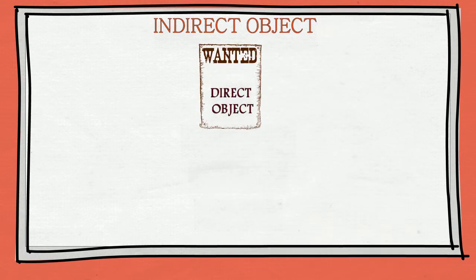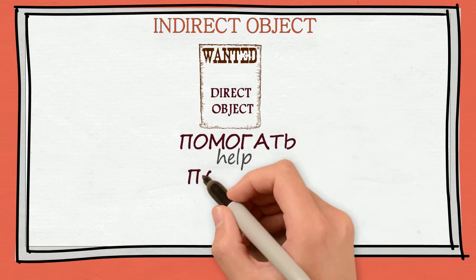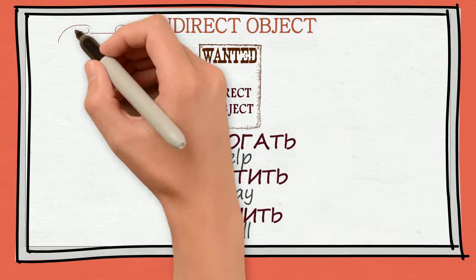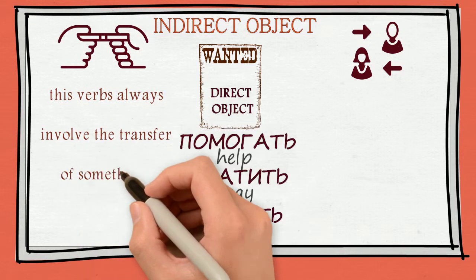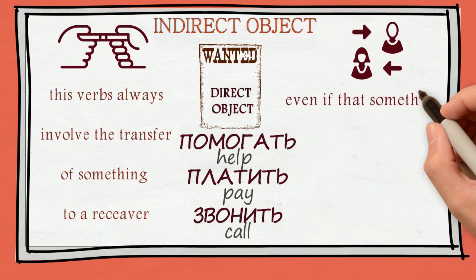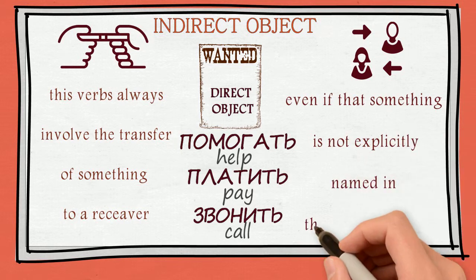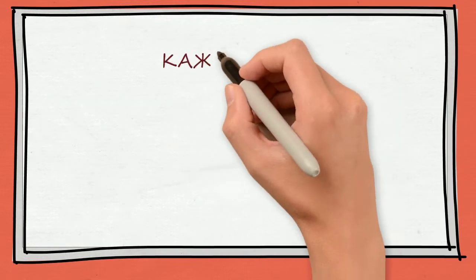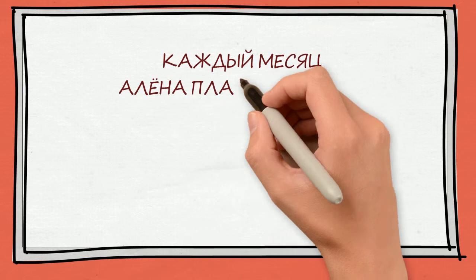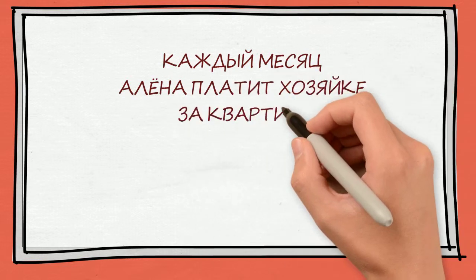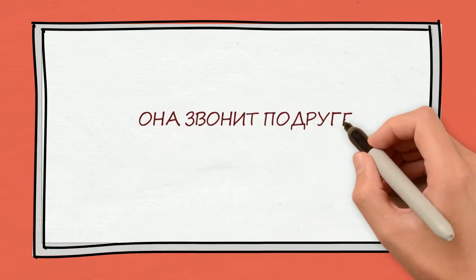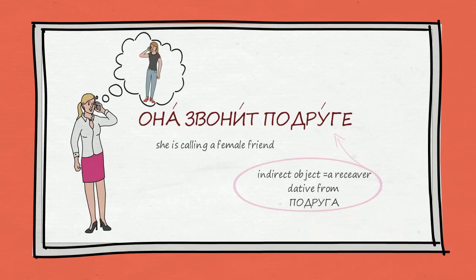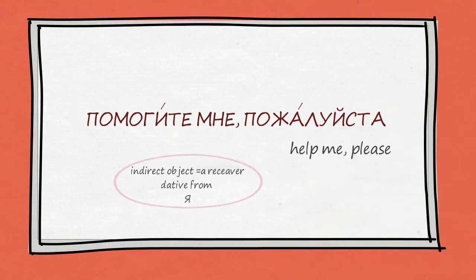It happens with verbs such as помогать, платить, звонить. These verbs always involve the transfer of something to a receiver, even if that something is not explicitly named in the accusative case. For example, каждый месяц Алена платит хозяйке за квартиру. Она звонит подруге. Помогите мне, пожалуйста.